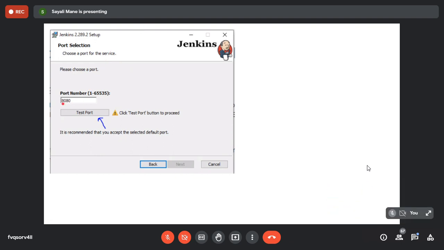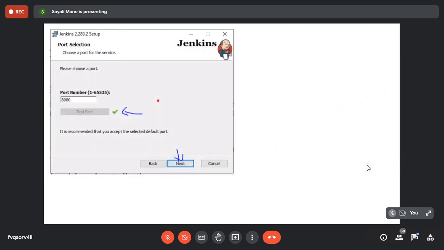Okay. So please simply note down somewhere like this is your default port number 8080. Now you have to click on the test port, which is over here, and after that you have to click on the next button. For Jenkins, the default port is 8080. Now test port and then next one, like this.